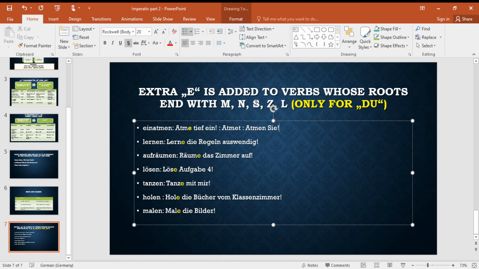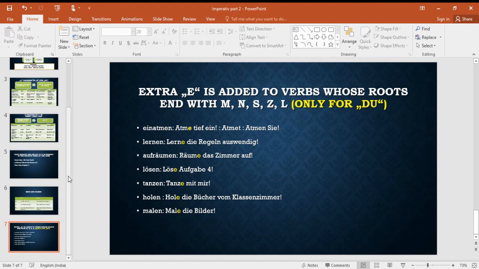Okay. We don't have to worry about these verbs as such because we don't use them that often. It won't be asked that much in the exam also. So just so that you should know, that is why I told this rule. Okay. Fine, that was all.